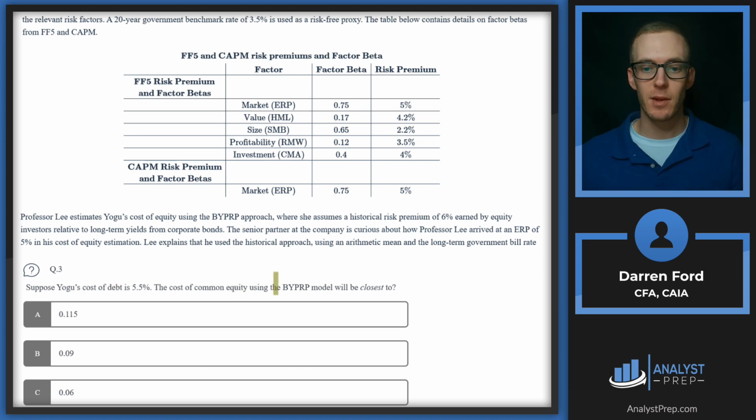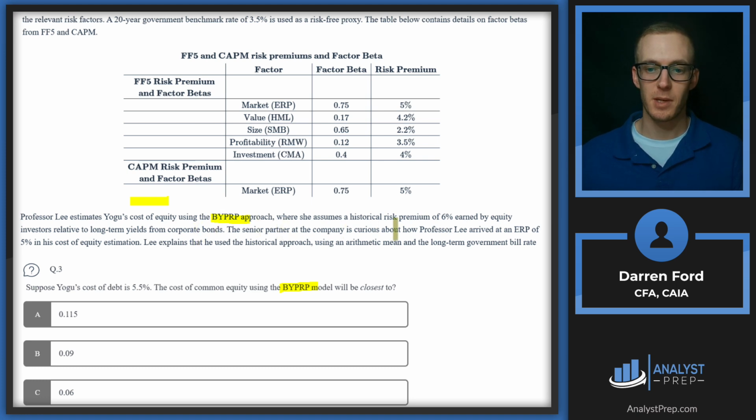Question 3. Suppose Yogu's cost of debt is 5.5%. The cost of common equity using the PRP model will be closest to 0.115, 0.09, or 0.06. So we left off under this table. Let's keep reading. Professor Lee estimates Yogu's cost of capital using the PRP approach, where she assumes a historical risk premium of 6% earned by equity investors relative to long-term yields from corporate bonds.